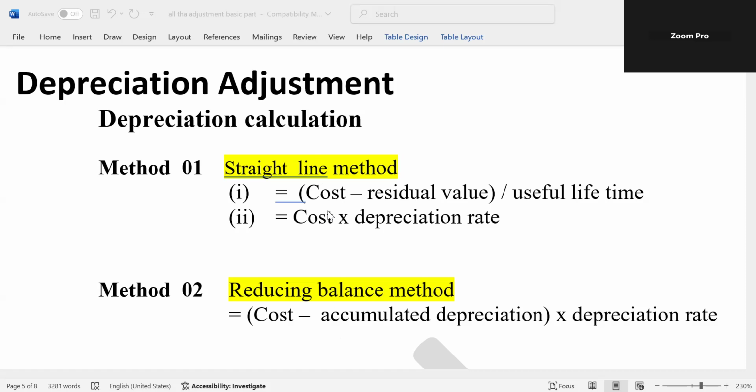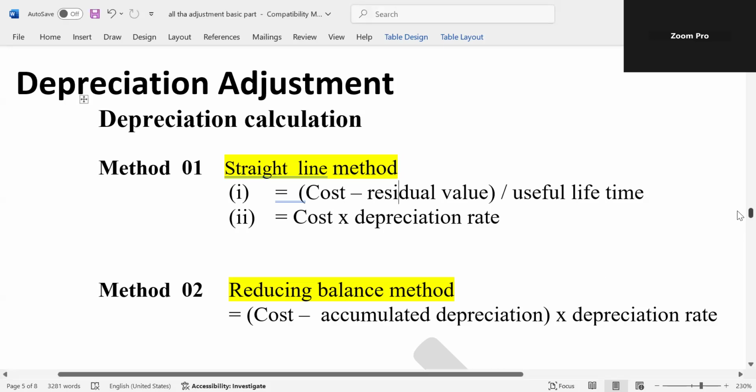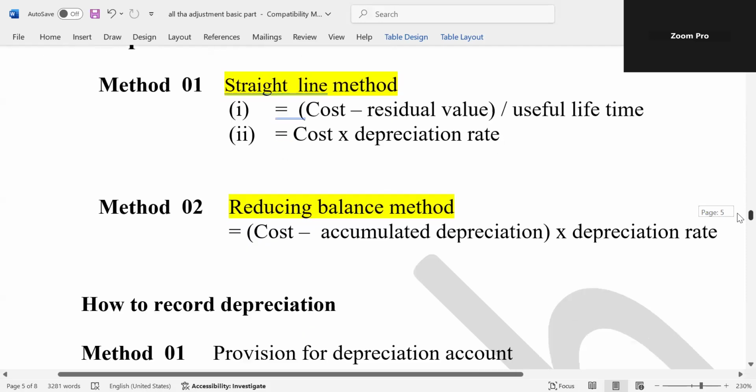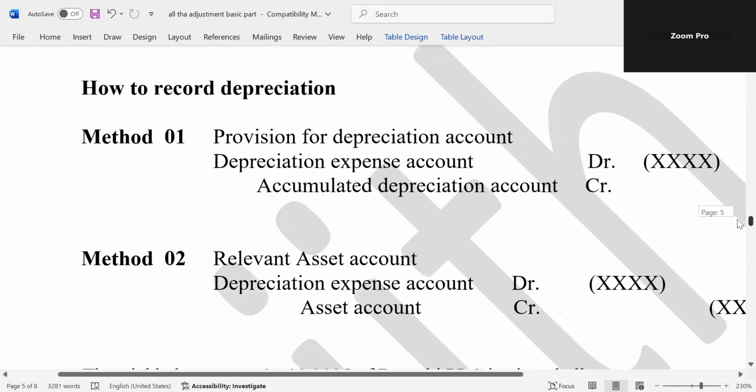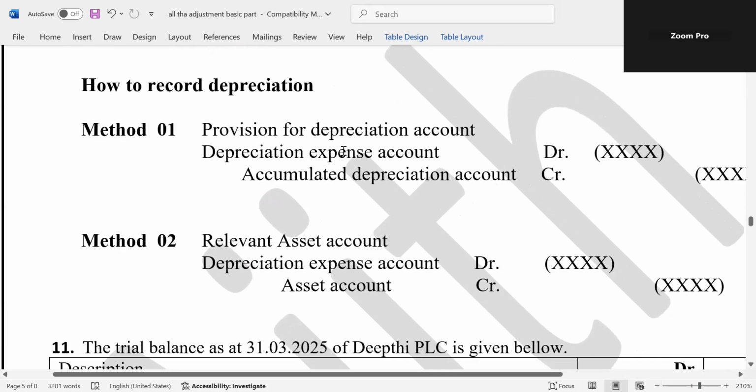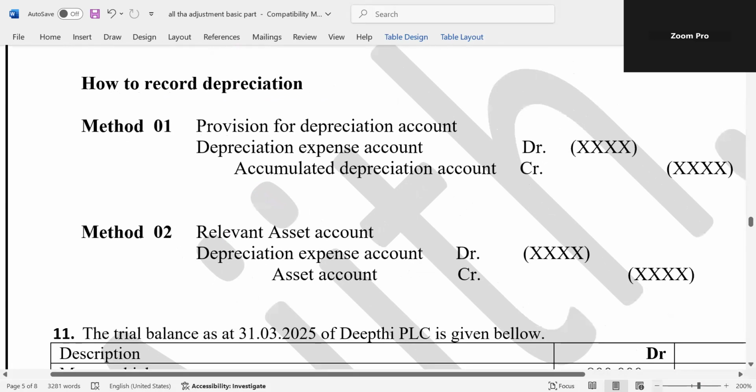You have to know how to calculate depreciation, two methods, and I think there are three equations. Then think how to record in the ledger accounts. Think double entry can also be recorded by using two methods. First one, depreciation expense account debit, accumulated depreciation account credit.